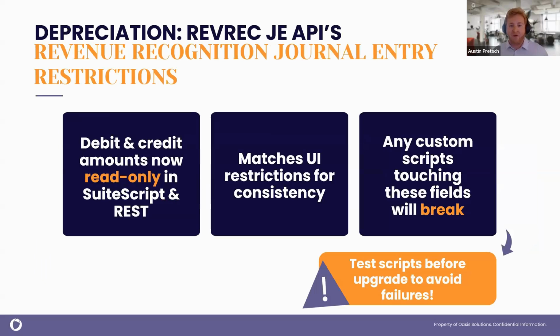Our second end of life is a note on RevRec journal entry APIs. So the debit and credit lines in the RevRec journal entries are now read-only in SuiteScript and REST. In the UI, they've always been locked, so you can't modify those lines, but scripts have previously been able to change those lines, but that is a loophole that's now being closed by Oracle. So if you have any custom scripts that touch those fields, they're going to break.